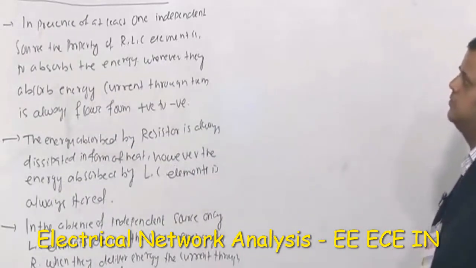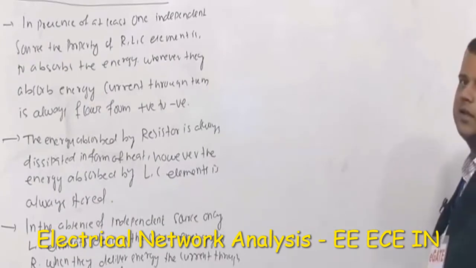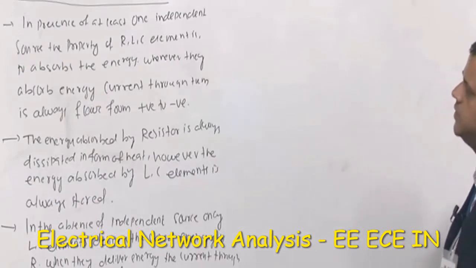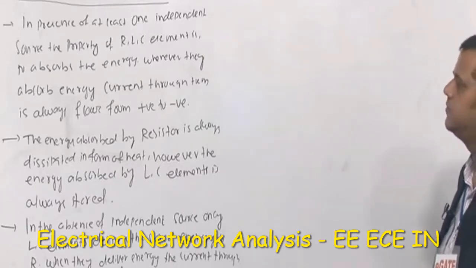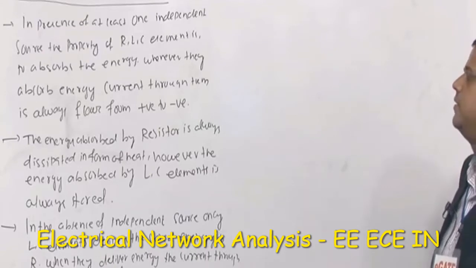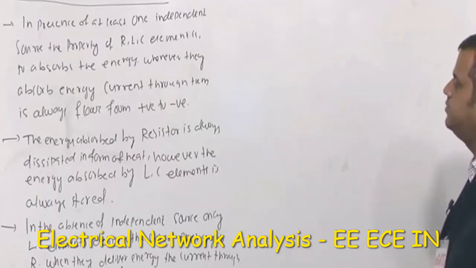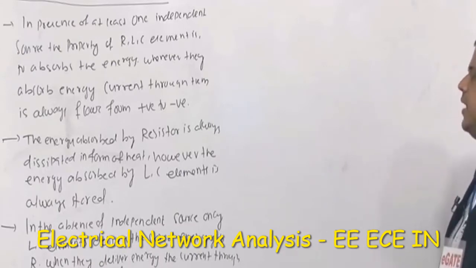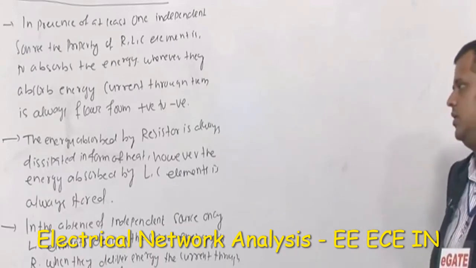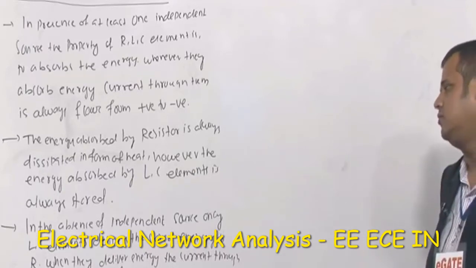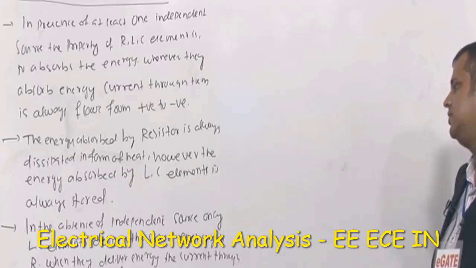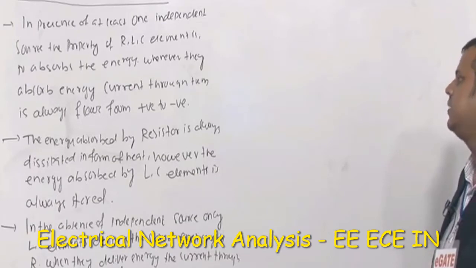Let me read this again. In the presence of at least one independent source, the property of RLC elements is to absorb the energy. Whenever they absorb energy, the current through them always flows from positive to negative. Next statement. The energy absorbed by the resistor is always dissipated in the form of heat. However, the energy absorbed by L and C elements is always stored. Last statement. In the absence of independent source only, the L and C elements deliver the stored energy to R. When they deliver the energy, the current through them is always from negative to positive.